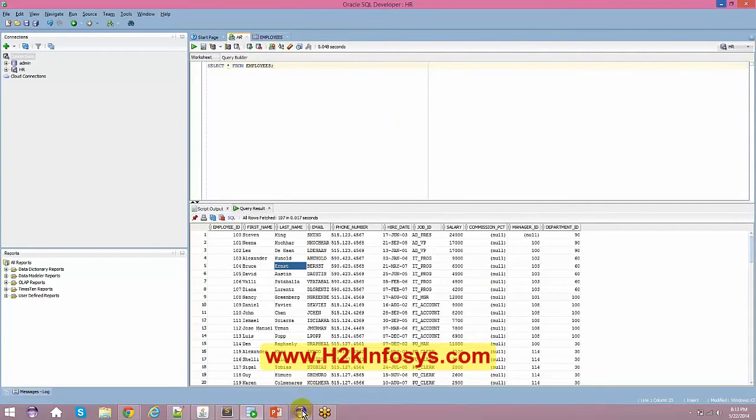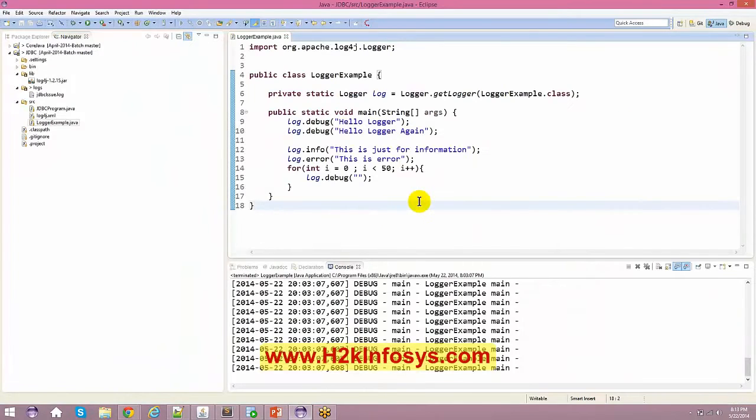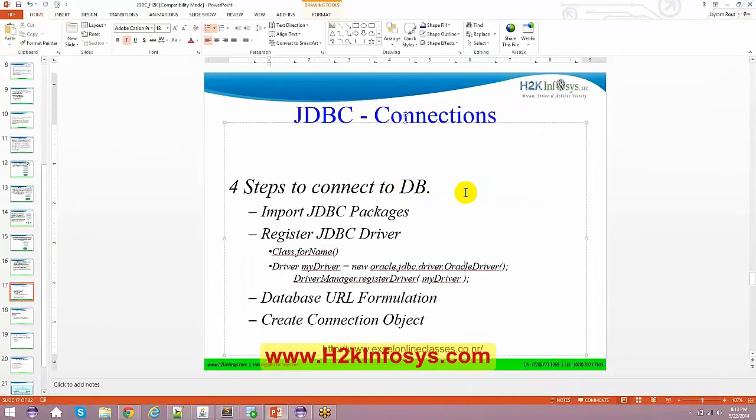In yesterday's session, we spoke about all the theoretical part. Okay, we spoke about a couple of drivers. And here, as I said, we'll be talking much about your type 4 drivers. All right. So what are the things we basically need in order to hit the database and do all the connections and stuff. Okay.